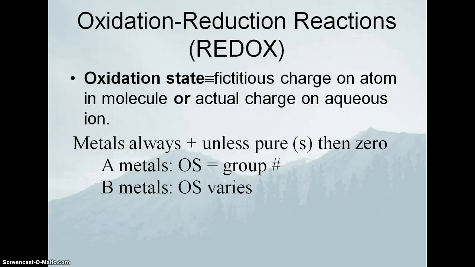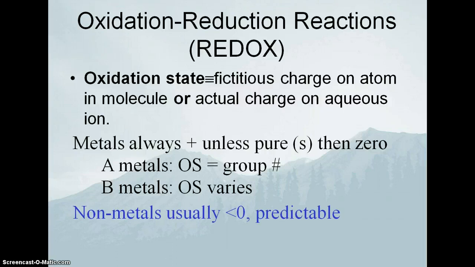For B metals, the oxidation state varies. You know that because we call iron(III) chloride iron(III) chloride. Iron(III) is the charge of the iron. That's why we call it iron(III). That means that the oxidation state of the iron in that case is, you guessed it, +3. Iron(III), +3. That's not a coincidence. That's why we call it that. Nonmetals are usually less than 0 and are predictable.